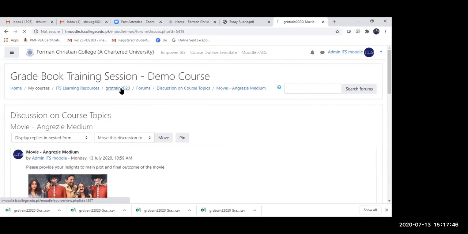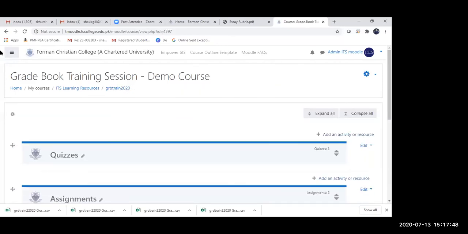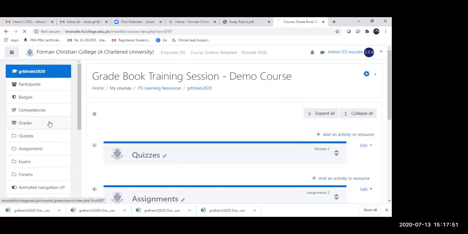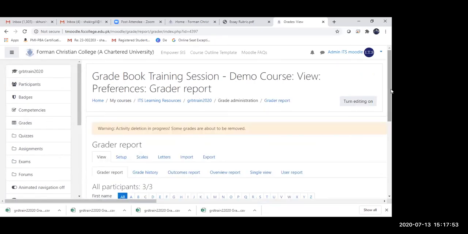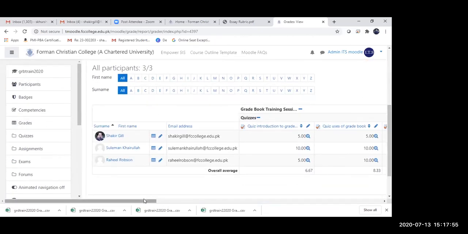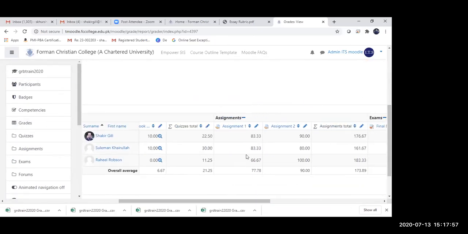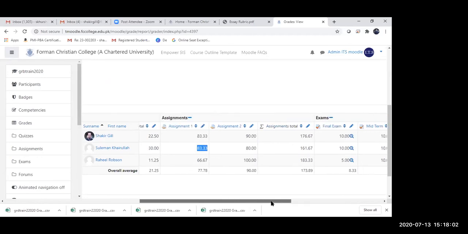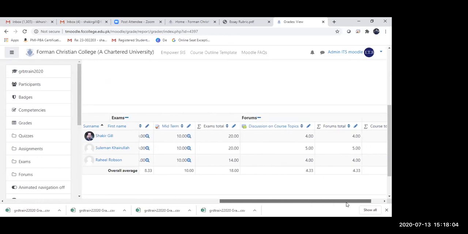So now let's go and view the gradebook again and see what kind of implications have happened in the gradebook. Suleiman Khairullah is now rated for his assignment and is also rated for his forums as well. He got full marks because I only created one discussion forum. So he got full marks in the overall forums.